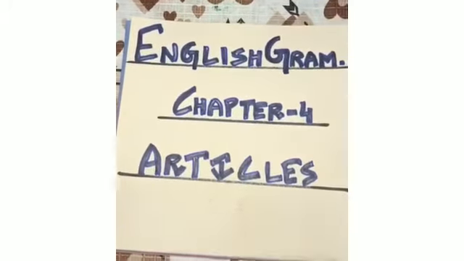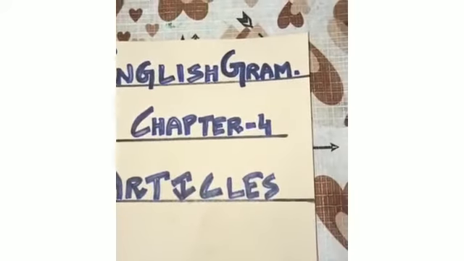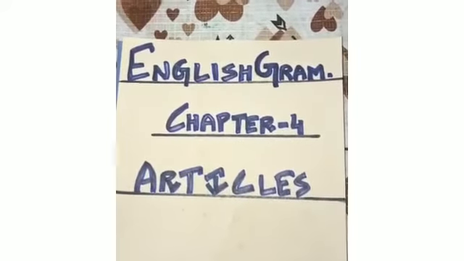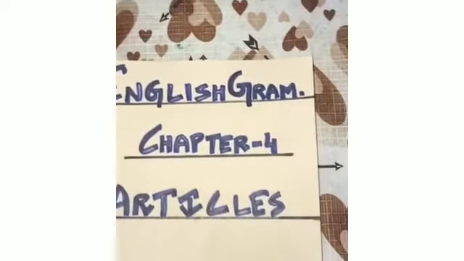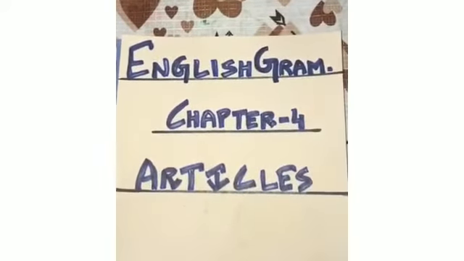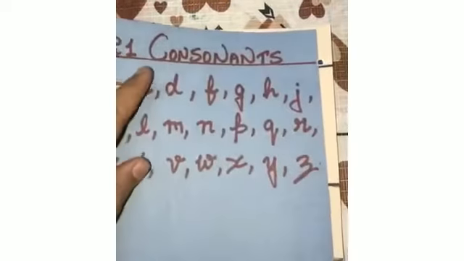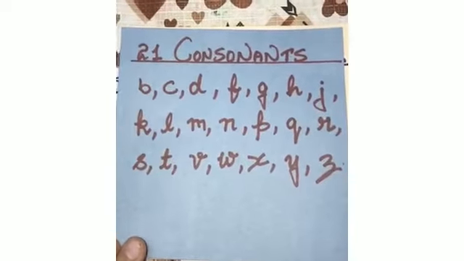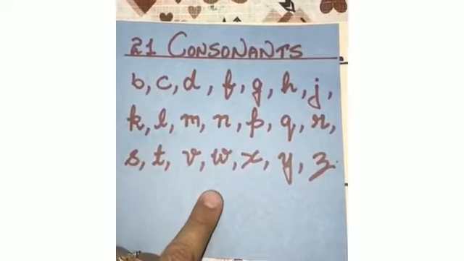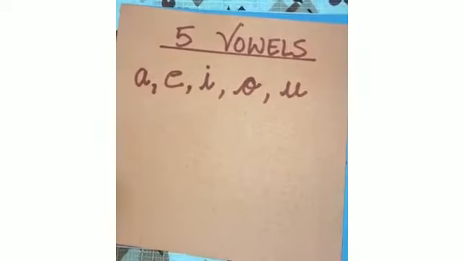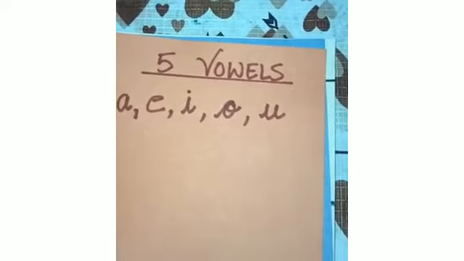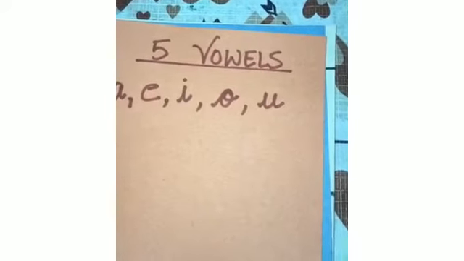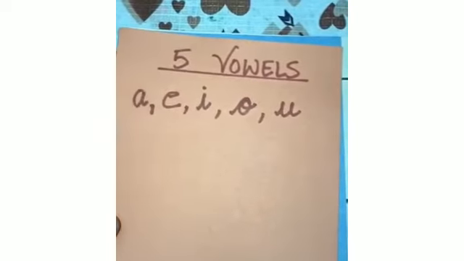So before starting the chapter, children, I would like to tell you that in English we have 26 alphabets, in which we have 21 consonants. You all can see clearly. These are the 21 consonants and 5 vowels are there. These are the vowels. Okay? And articles depend upon these alphabets.